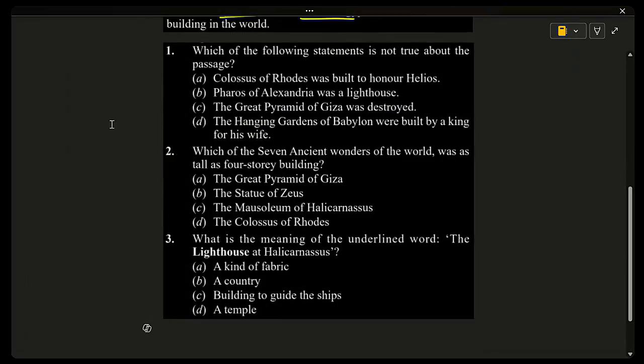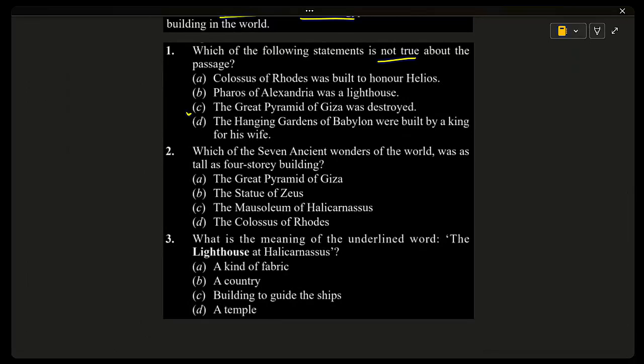Which of the following statements is not true about the passage? Colossus of Rhodes was built to honor Helios. Pharos of Alexandria was a lighthouse. The Great Pyramid of Giza was destroyed. The Hanging Gardens of Babylon were built by a king for his wife. So they asked which is not true, and the correct answer is option C, the Great Pyramid of Giza was destroyed.